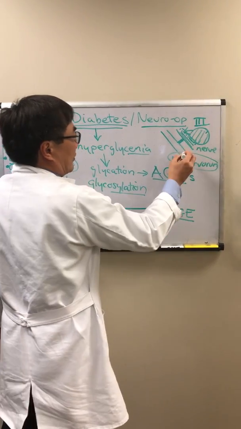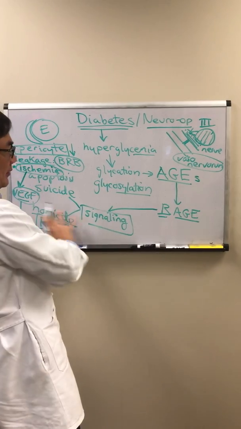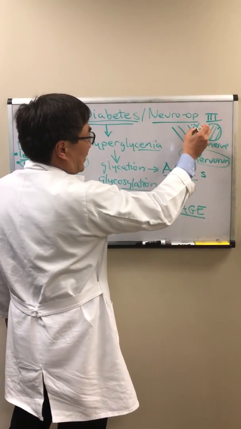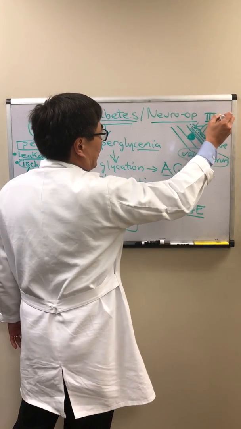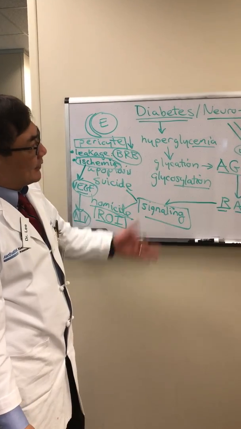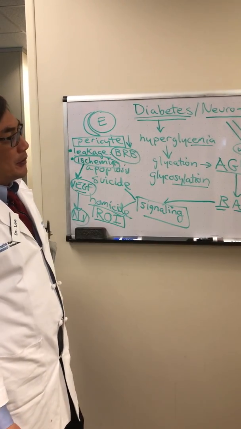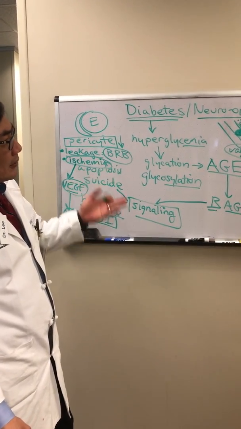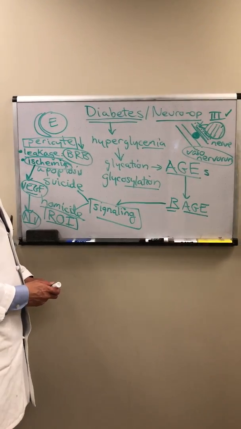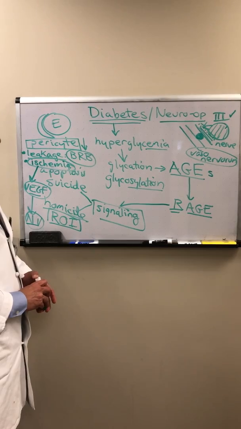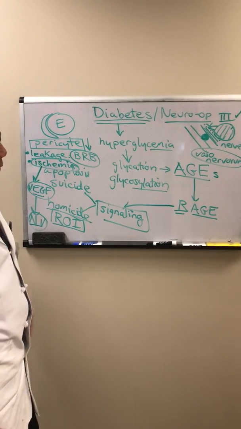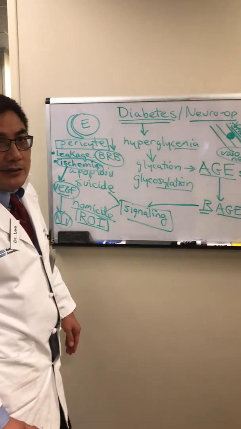So in a diabetic third, where we have all of the process that we just described, causing small vessel ischemia at the vasa nervorum, that tends to spare the pupil in a third nerve palsy, versus a compressive lesion, which presses on the outside of the nerve, and that tends to involve the pupil. So as a rule of thumb, a diabetic third normally spares the pupil, and a compressive palsy normally causes pupil involvement. So if you understand the basics of this hyperglycemia, you can understand how diabetes causes eye disease.